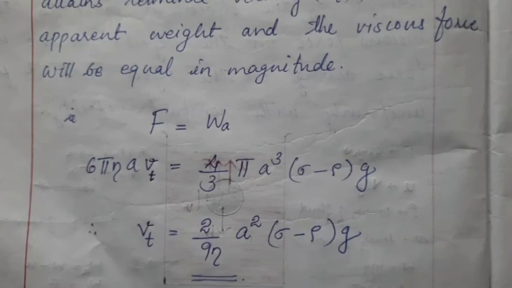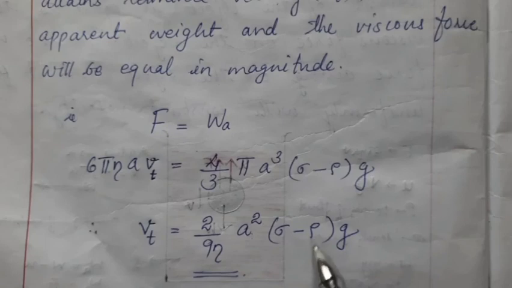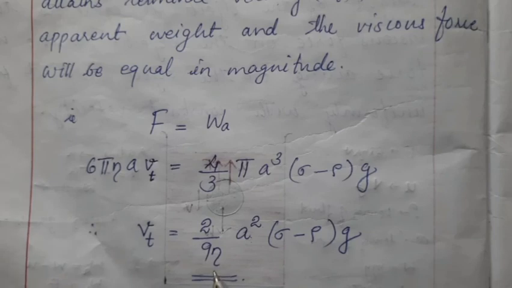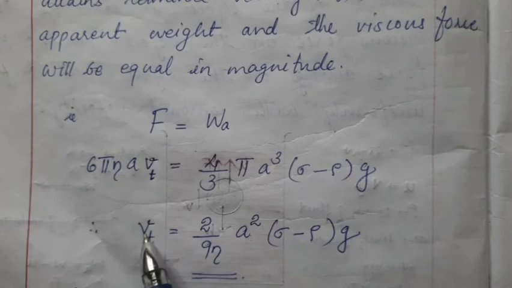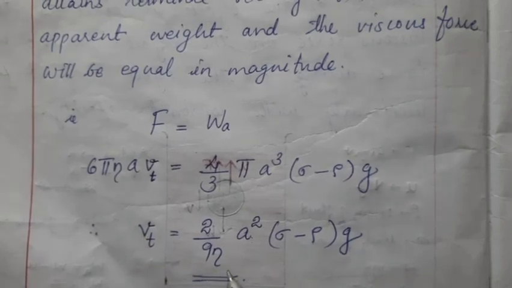Suppose a special case, suppose this sigma and rho are equal. The terminal velocity will be 0, which means the body will be staying inside the fluid at a particular height. If the liquid is of more viscosity, then terminal velocity will be very low. They are inversely proportional.